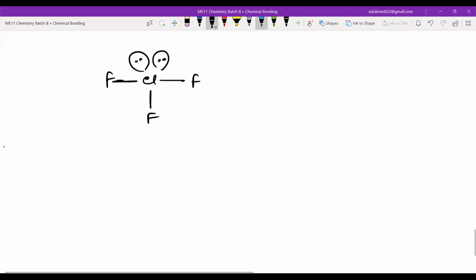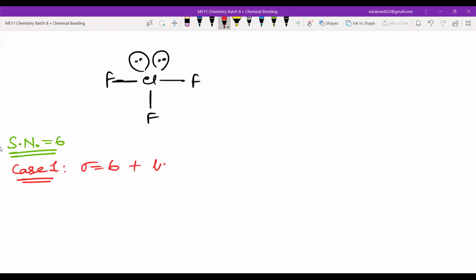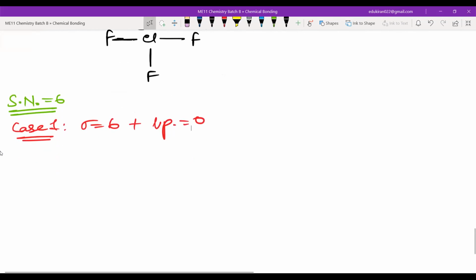Then comes steric number 6. Here we will have case 1. In the first case, we will have sigma is equal to 6 plus lone pair is equal to 0. The molecule will be AB6.